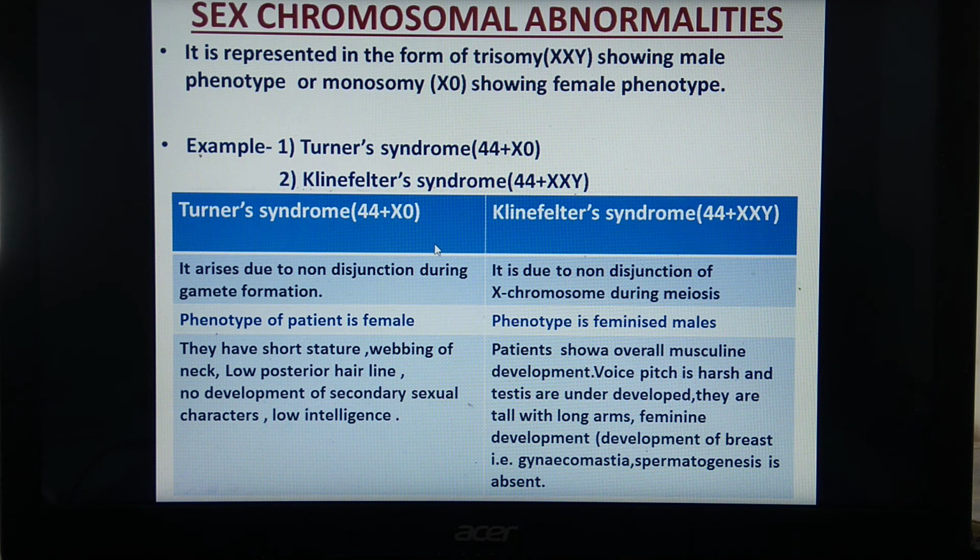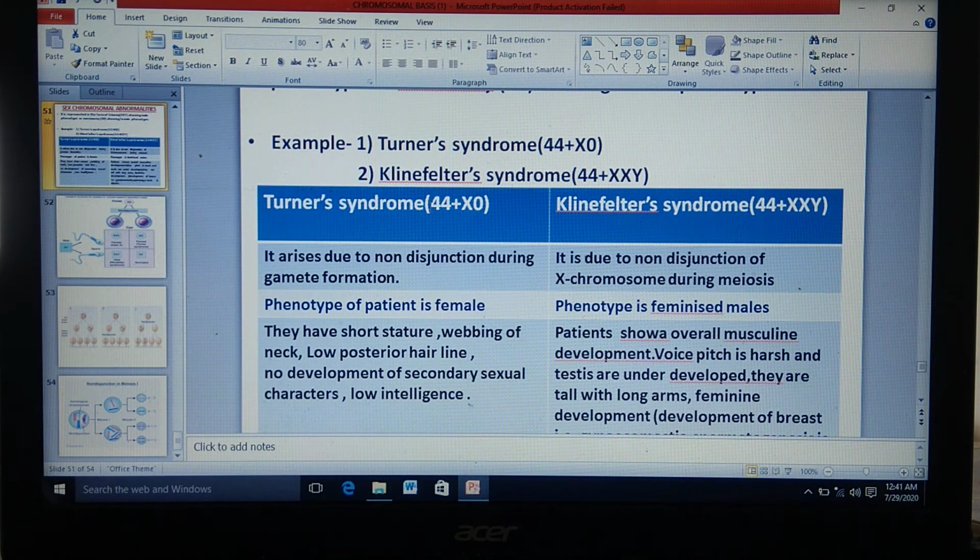In case of Down syndrome, we have to see its symptoms also.